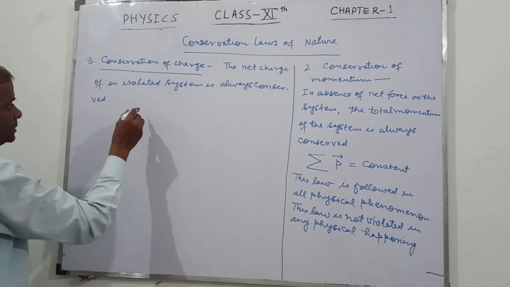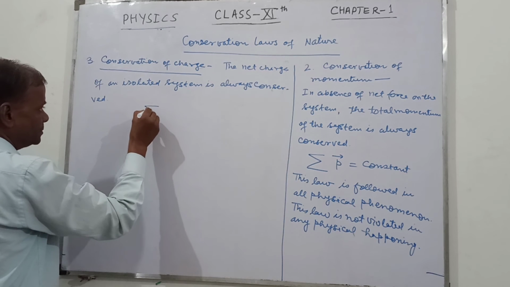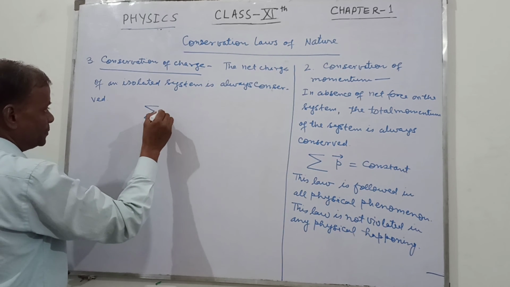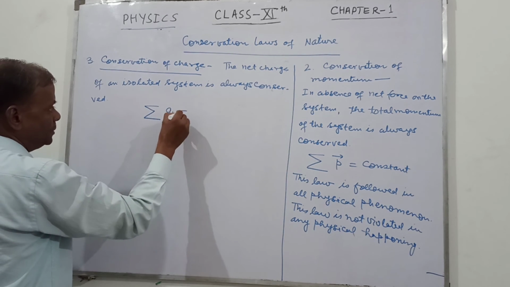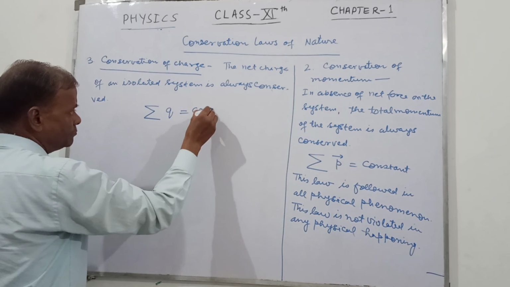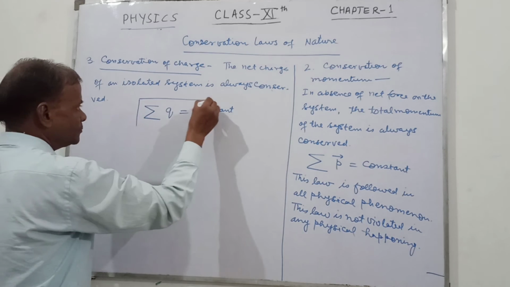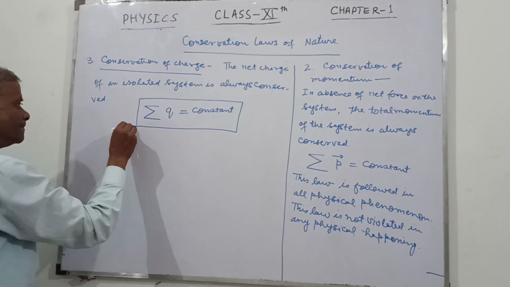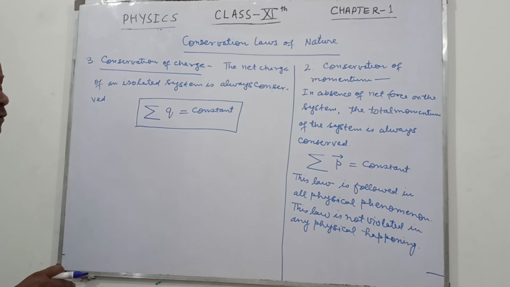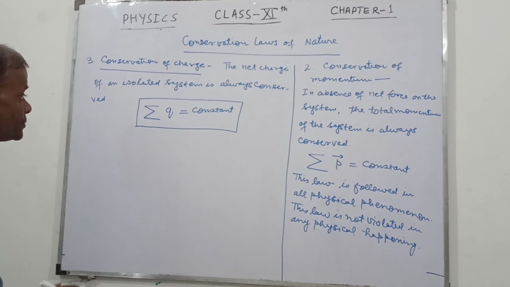It means that the net charge, summation Q, is equal to constant. So this follows in all chemical and physical phenomena.